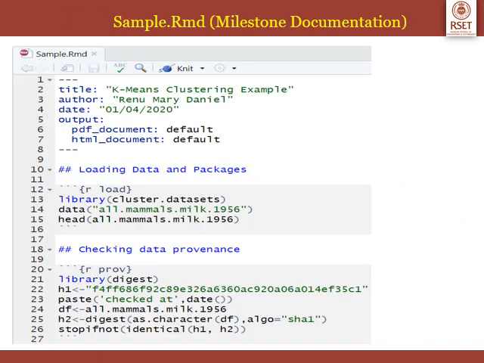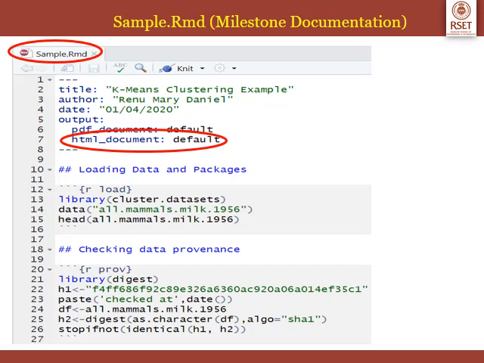So this is my R Markdown file. I have named it sample.rmd. If you notice, this is the name of the file, sample.rmd. And I have given the title as k-means clustering example. So I had changed the untitled to k-means clustering example. Then the author name is my name, date is the date on which this document was created. Then output format is HTML.